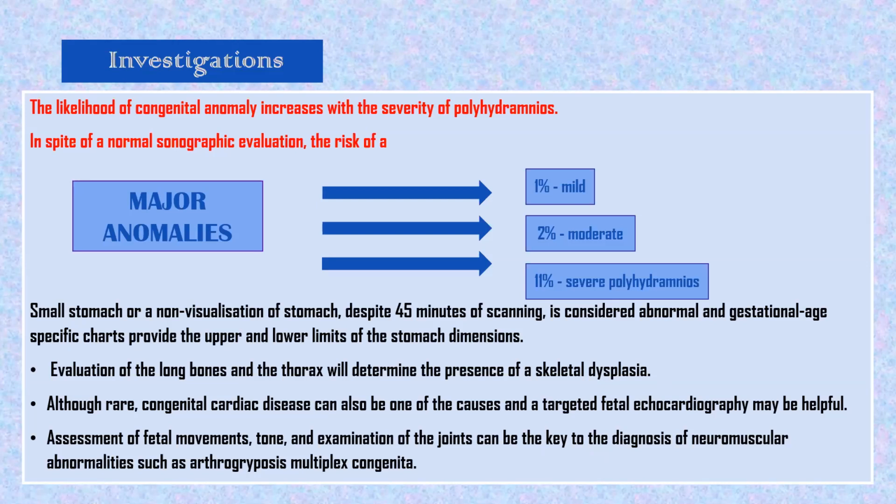Then assessment of fetal movements, tone, and examination of joints can be the key to the diagnosis of neuromuscular abnormalities such as arthrogryposis multiplex congenita. These are all the things which will be in our congenital causes. It will come: cardiac, muscular, movements.